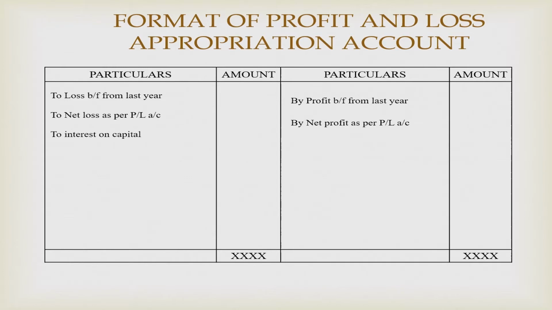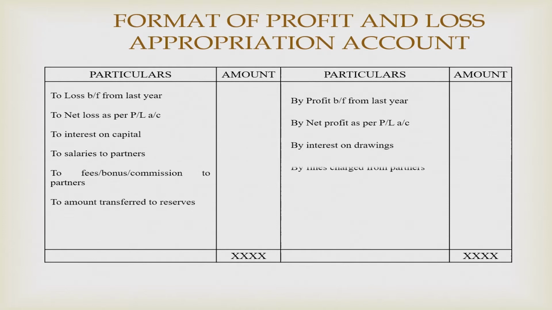Now we'll start with the items on left side, that is all the expenditures. To interest on capital, to salaries to partners, to fee, bonus, commission to partners, to amount transferred to reserves, and on the right side we will find all the sources of incomes, that is by interest on drawings, by fines charged from partners, and after it we will find the balancing figure.